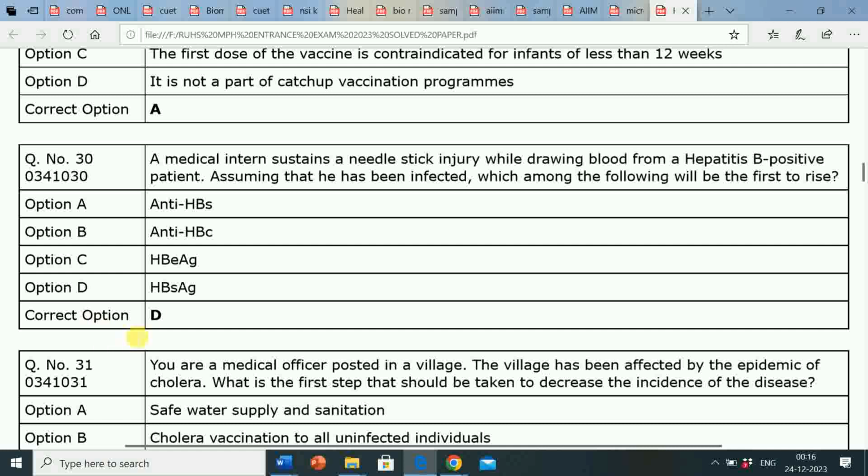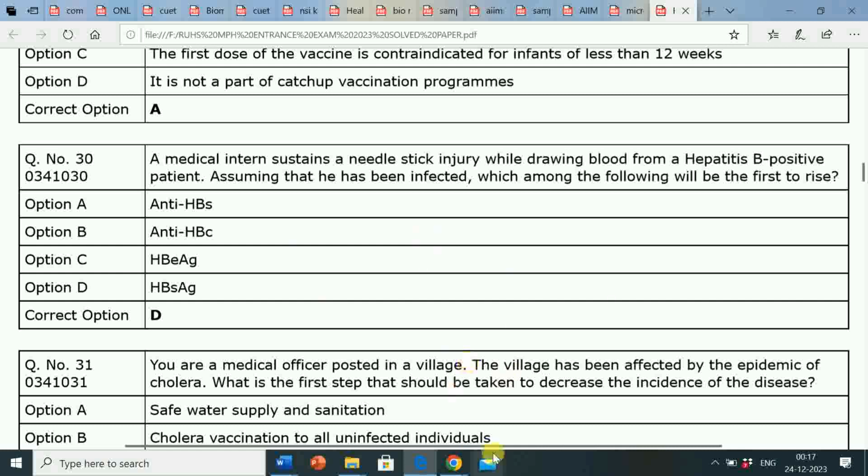So a medical intern sustains a needle stick injury while drawing blood from a hepatitis B positive patient. Assuming that he has been infected, which among the following will be the first to rise? So correct answer is option D, that is HBsAg, that is hepatitis B surface antigen.